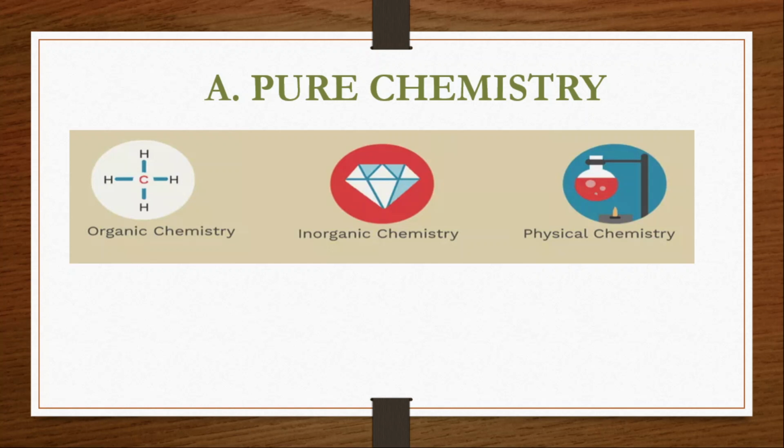Before moving to that, what is pure chemistry? Pure chemistry is the attempt to get a better understanding of nature.